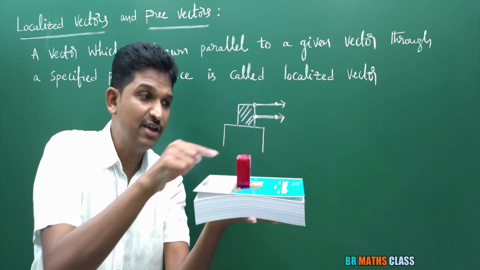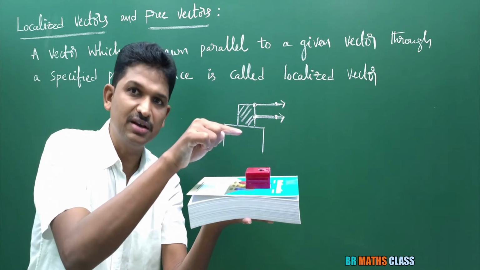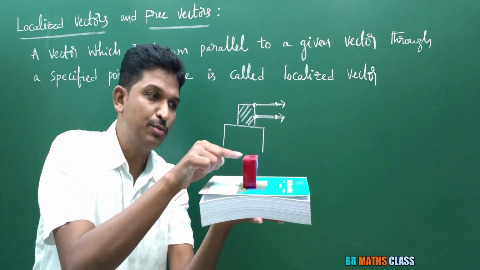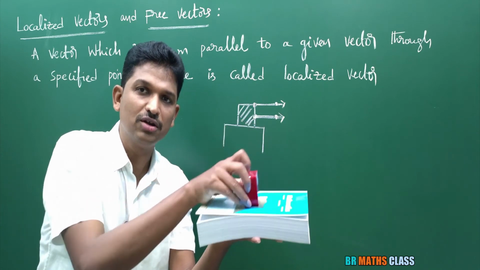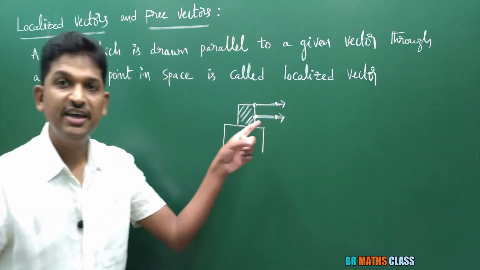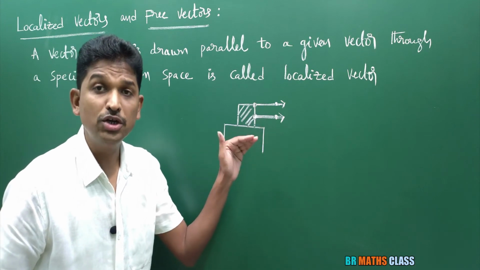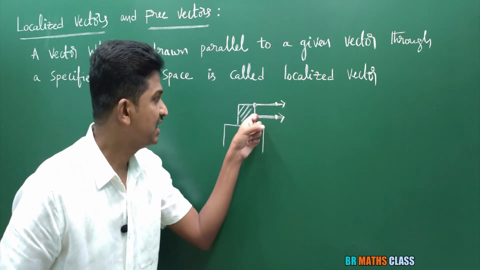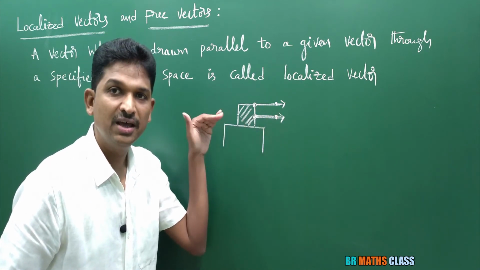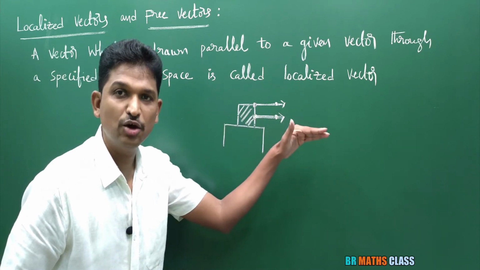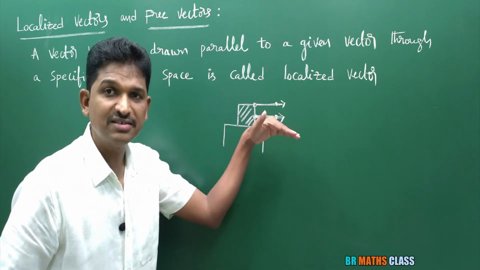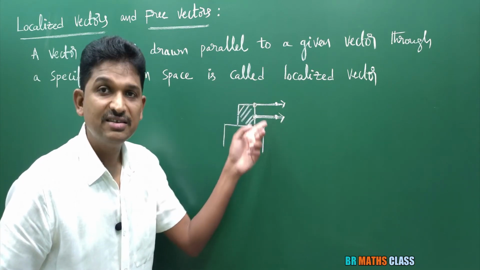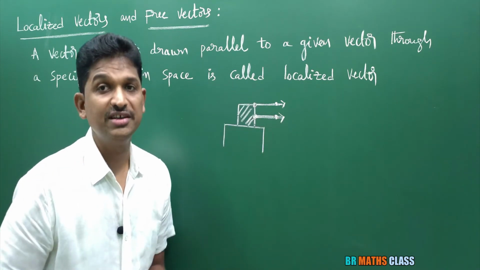Now, if I apply the same force at this point, see what happened? If I apply the force on the same object here at this point, you observe what happened? It fell down. So, what happened here? In these two vectors, the point of action is well defined. See, at this point, if I apply, then the object moves as per line of action, right? If I apply the force at this point, it falls down, right? So these vectors are known as localized vectors.